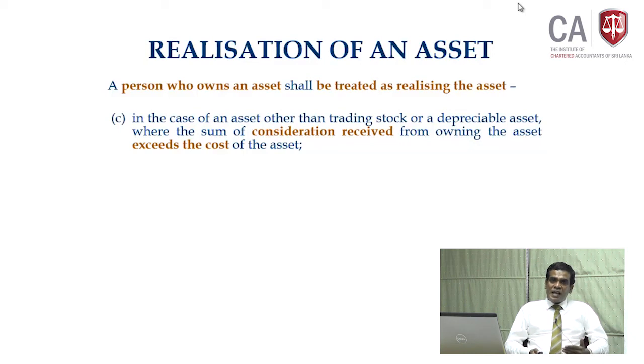During ownership there can be a part realization, no? The moment you receive an advance or even part realization value exceeding the cost, at that point you must consider that as a realization. Sometimes you may continue to be the owner, but for income tax purposes it has been realized.